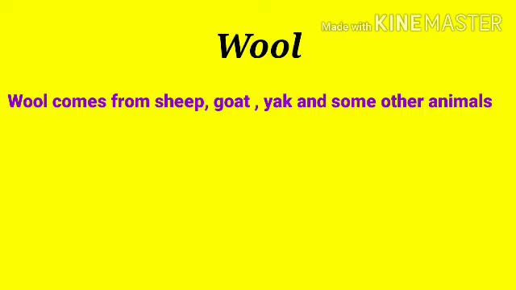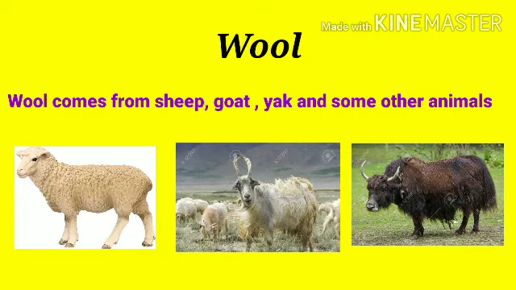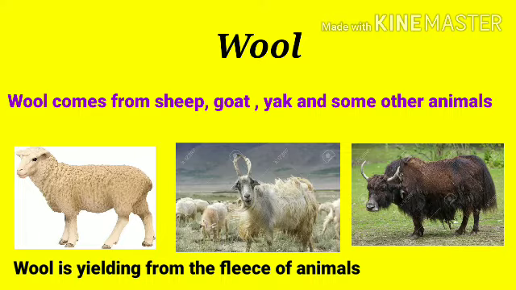Look here, my dear. Here you can see the sheep, goat and yak, right? Three animals: sheep, goat and yak. And they have hair on their body, right? From this hair the wool is yielded. Clear? Yes. Now shall we have a look at the animals that yield wool? Are you ready for that?